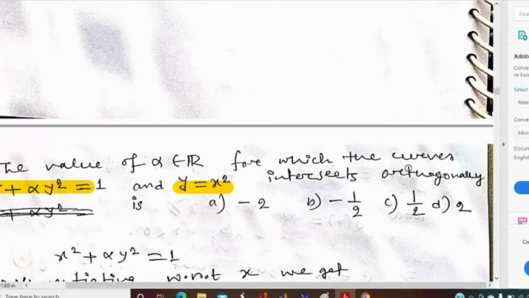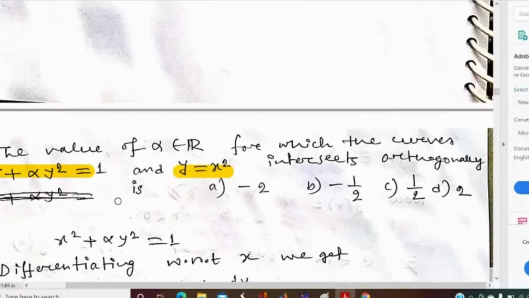Can anyone say? The multiplication of the two slopes will be -1. Yes, correct. So what will be the slope of the first curve?